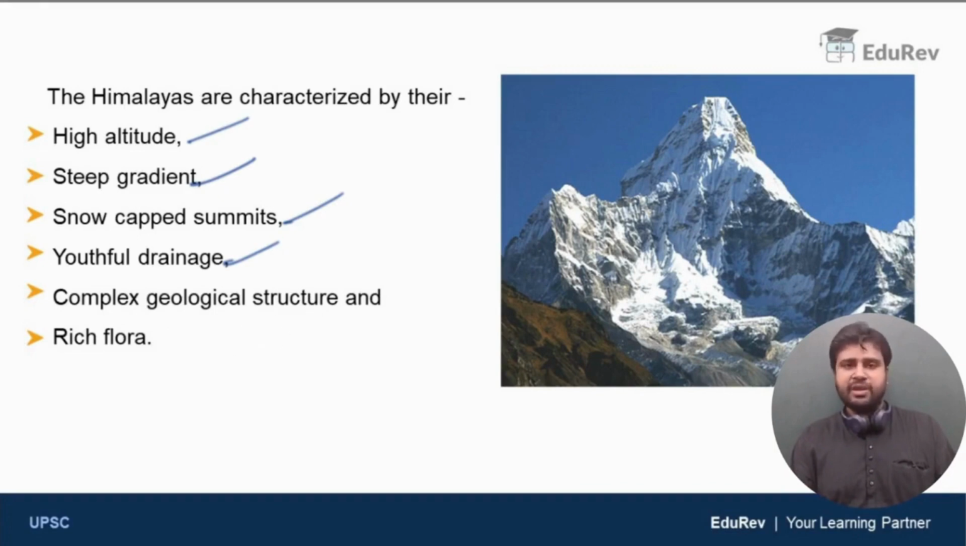The next one is complex geological structure. What does it mean? The entire Himalayan region has a very complex topography. It is very difficult to map the region, and it is very difficult to find a navigable route or path through the mountains. The entire area is very difficult to understand, very complicated and complex. And the last one is rich flora. So let us elaborate upon the last characteristic, which is rich flora.